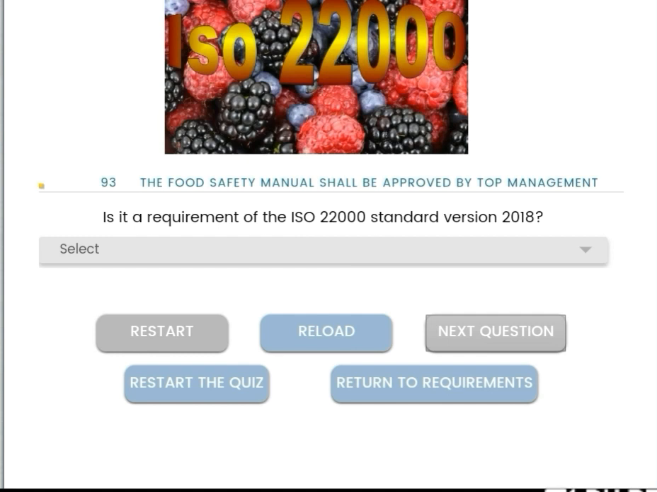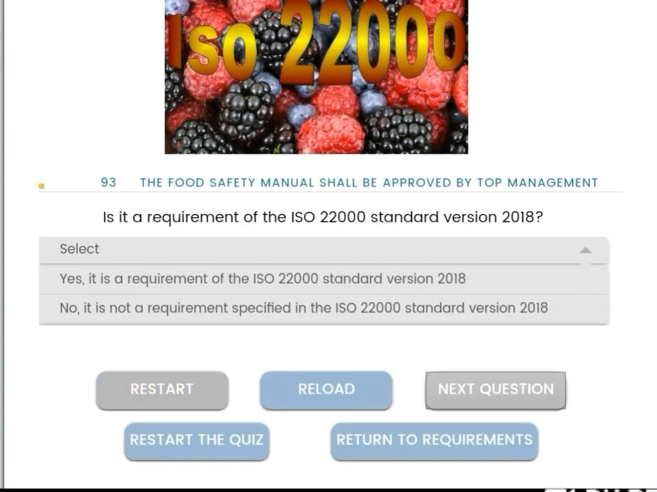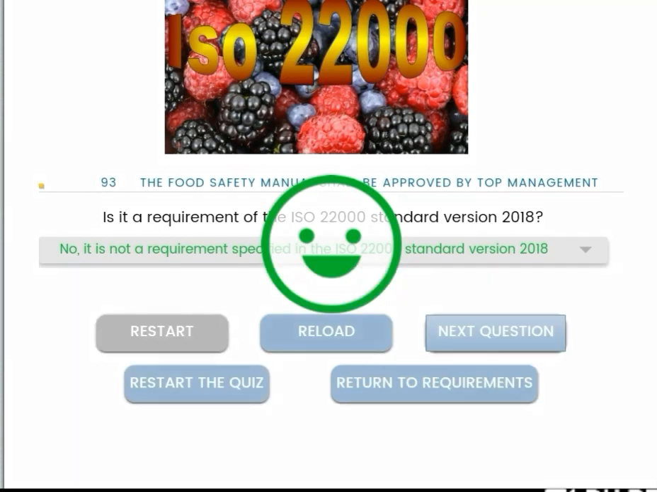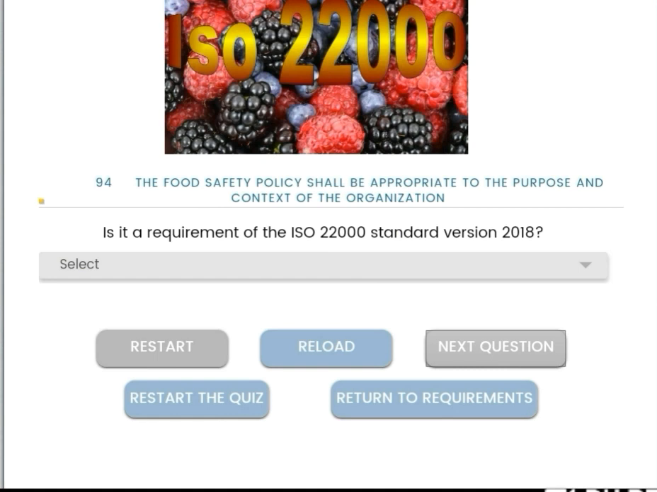Then, the food safety manual shall be approved by the top management. Is it a requirement of the ISO 22000 standard version? No, it is not required, because the food safety manual need not be approved by top management.